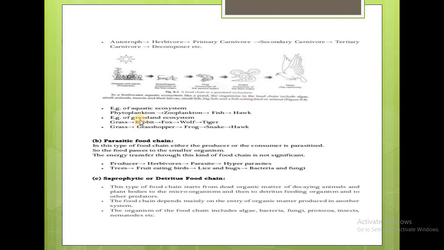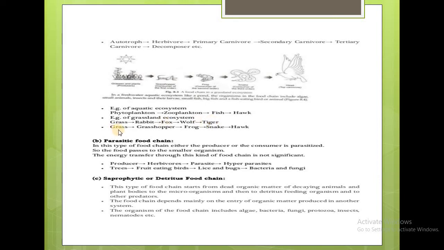As I told you in the previous slide, in the aquatic ecosystem there are autotrophs and carnivores, and in the grassland ecosystem, rabbit, fox, wolf, and tiger represent different trophic levels. Grasses are eaten by the rabbit, the rabbit is eaten by the fox, the fox is eaten by the wolf, and the wolf is eaten by the tiger, which occupy the first, second, third, and fourth trophic levels. That is the autotrophs, the herbivores, then the primary carnivores, secondary carnivores, and tertiary carnivores.